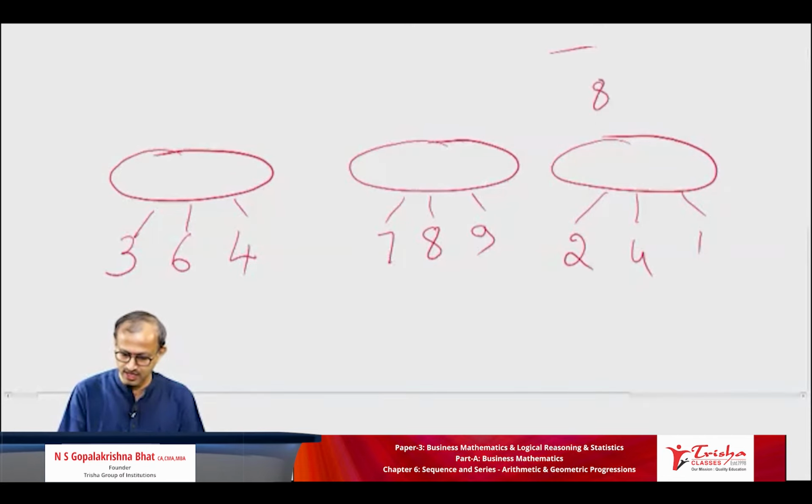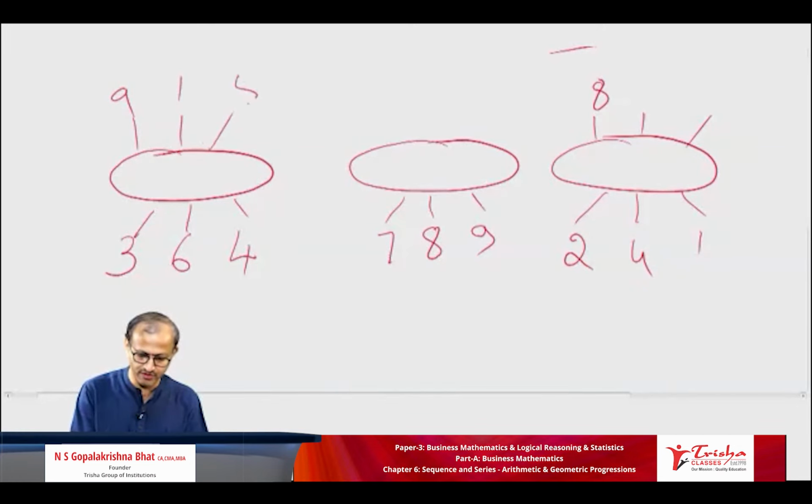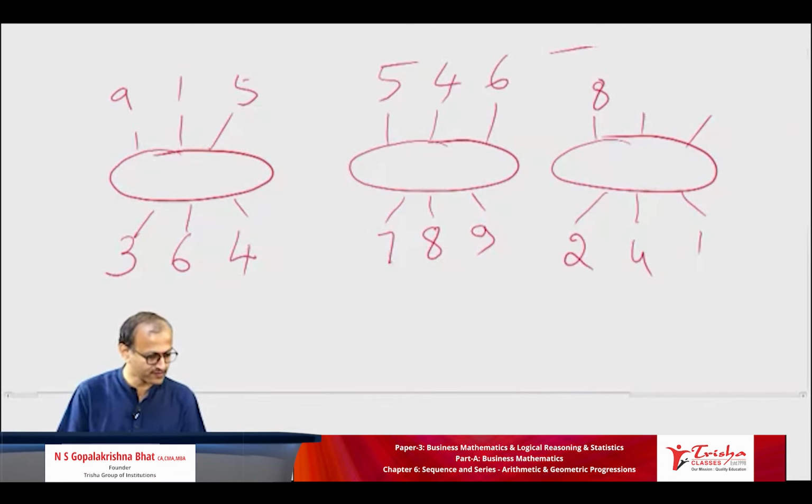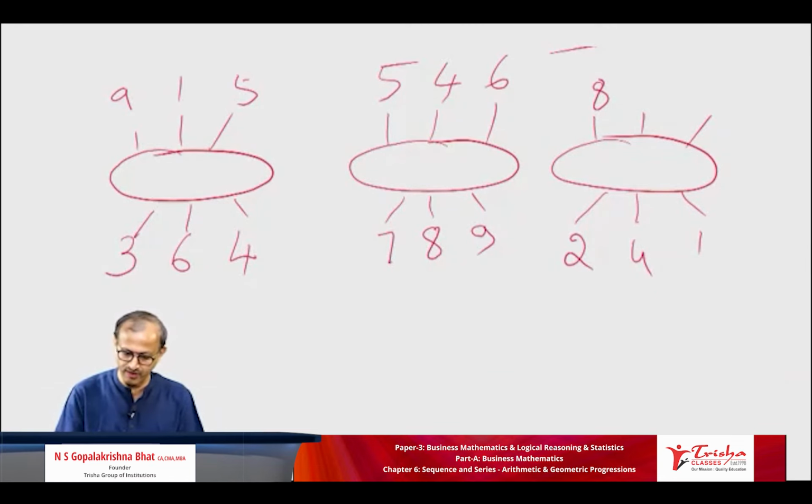Here, 9, 1, 5. This is 9, 1, 5. Here it is 5, 4, 6. 5, 4, 3.